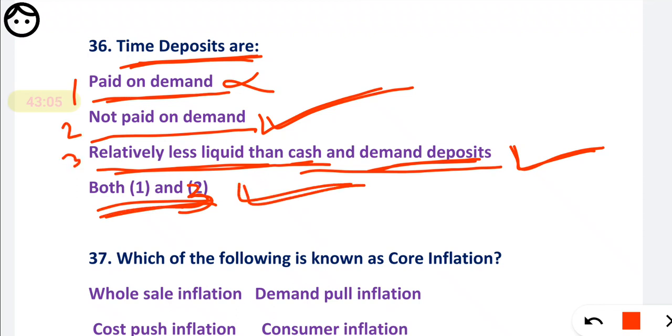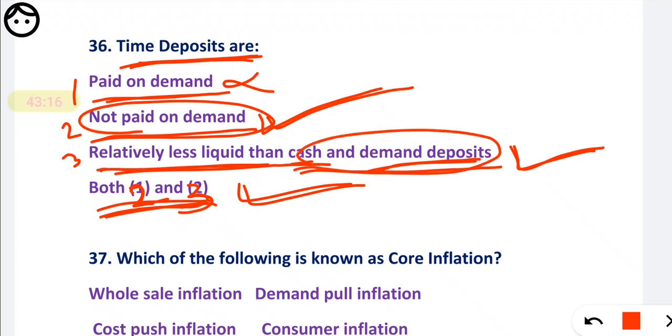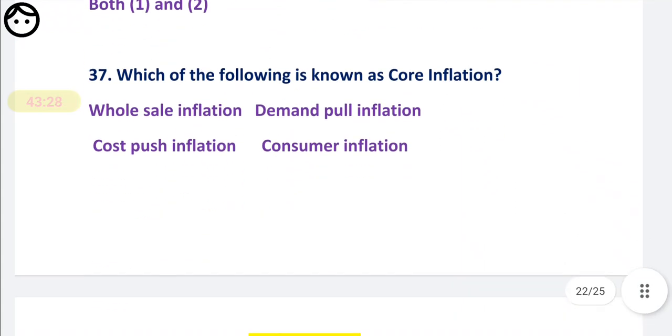Time deposits are 2 and 3. Here it should be 2 and 3. So time deposits are not paid on demand, and they are less liquid than cash and demand deposits because they are not easily withdrawable. So option number 2 and 3 will be our correct option. There are some typing and printing mistakes by my colleague. So next, question number 37.